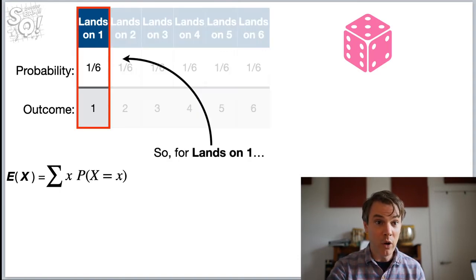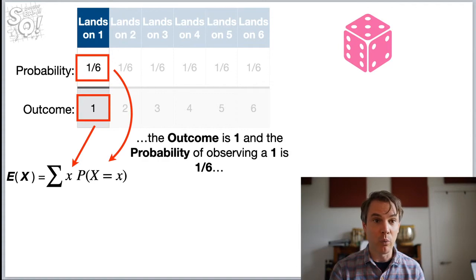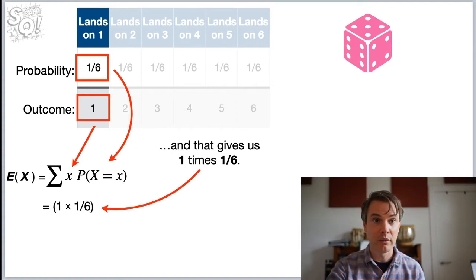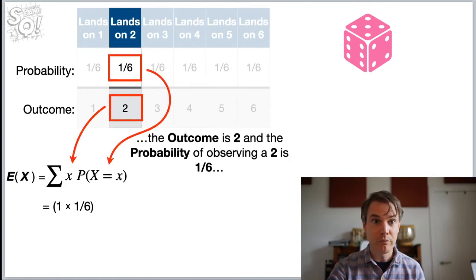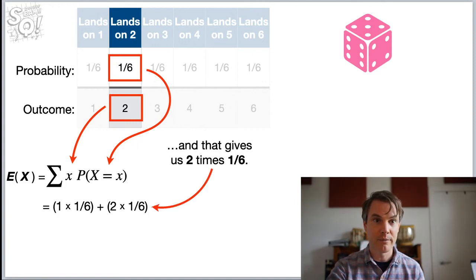We're going to plug the probabilities and the outcomes into this formula for the expected value. For lands on 1, the outcome is 1, and the probability of observing a 1 is 1/6. And that gives us 1 times 1/6. For lands on 2, the outcome is 2, and the probability of observing a 2 is 1 divided by 6. That gives us 2 times 1 divided by 6, so we add that term to our sum.